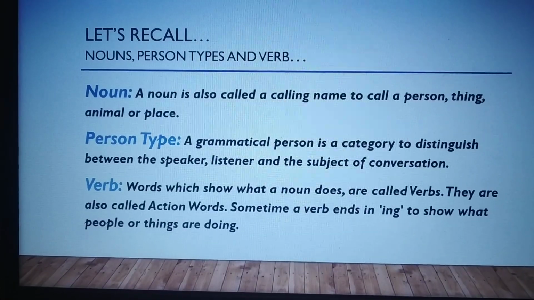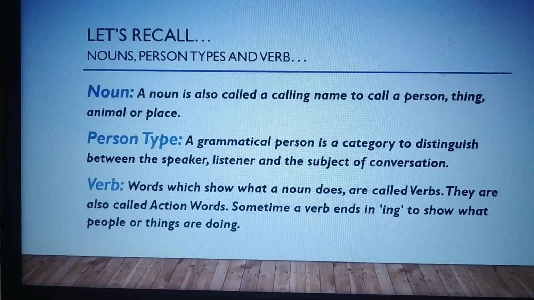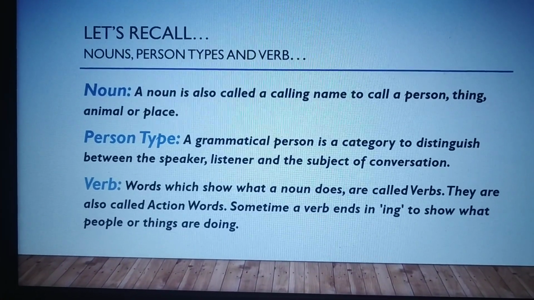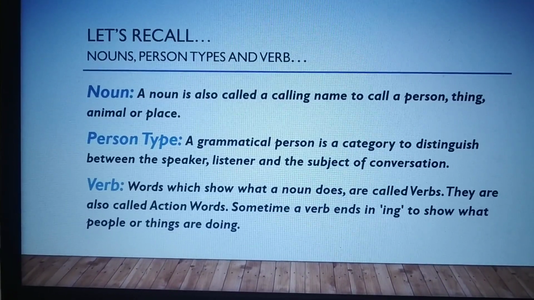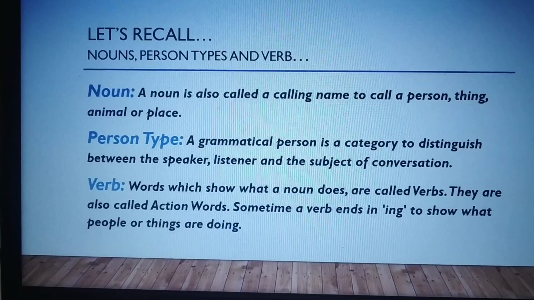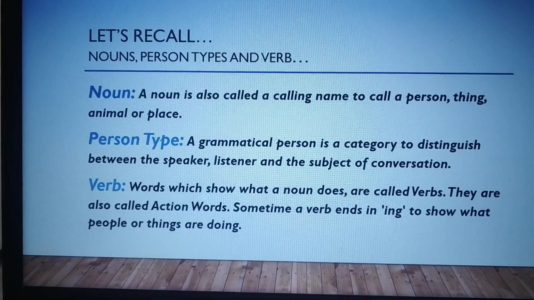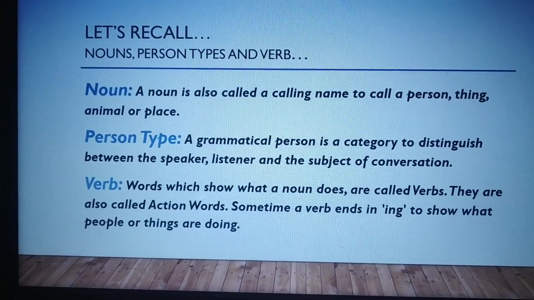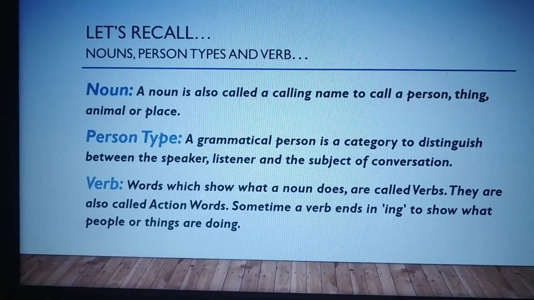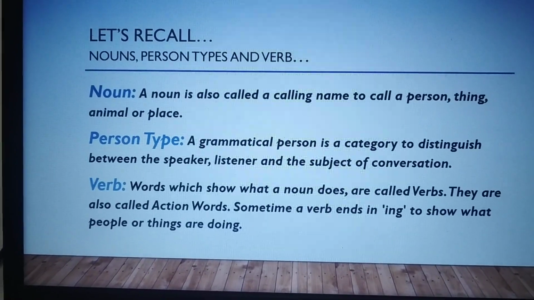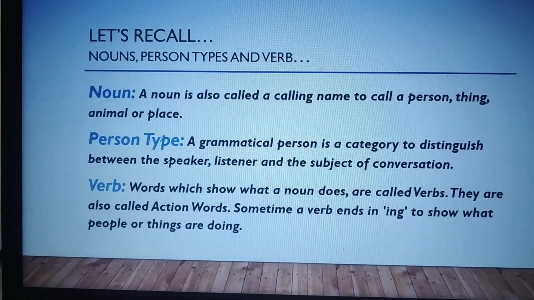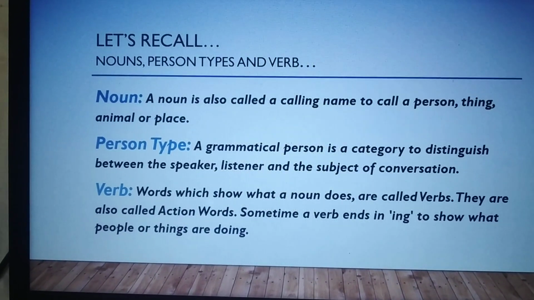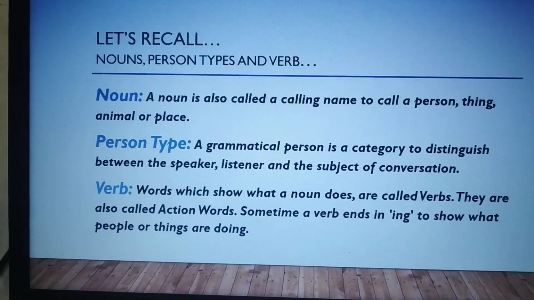Manpreet teaches English. Okay. And if I use ing with this verb teach, it will become I am teaching English. Manpreet is teaching English. So see the magic of this ing. So let's see more in the next page.